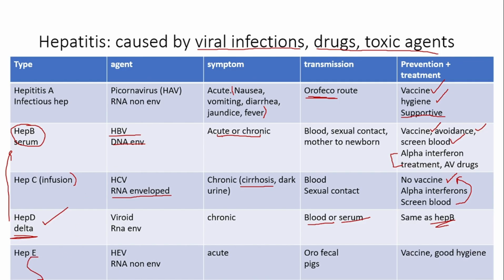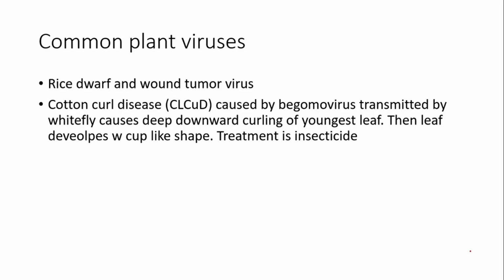The major point of hepatitis E is that it can be spread through pigs and the orofecal route, which is basically the defining feature. It has acute symptoms. The virus is an RNA non-enveloped virus, and we do have a vaccine for this. Other than that, just practice good hygiene.